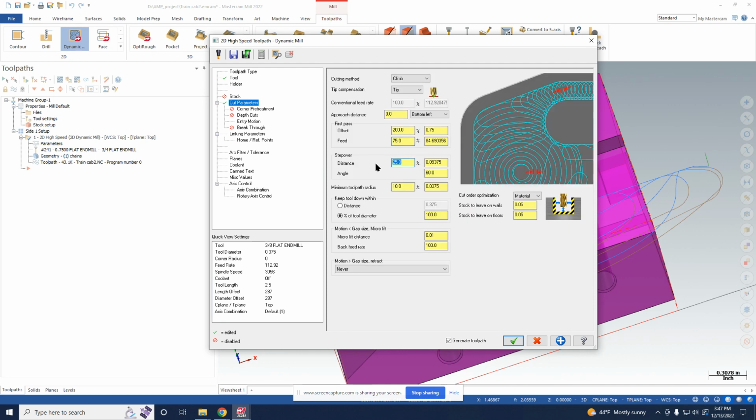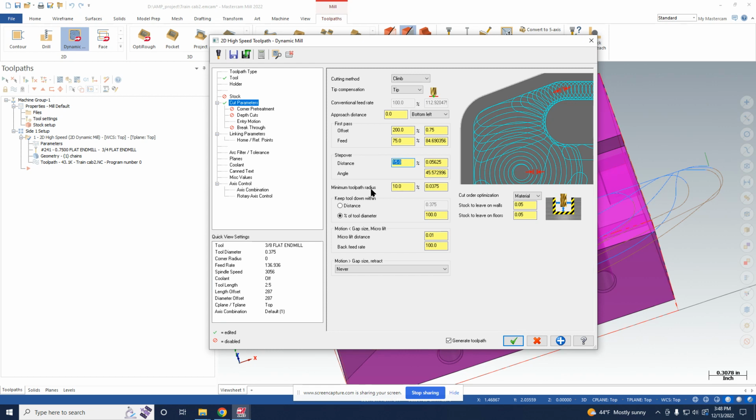And then step over. So that's how much it steps in the radial direction. So we want to actually keep this somewhat low because dynamic toolpaths, they take advantage of the chip thinning and they reduce chip load on the tool. So we want to actually keep the step over pretty small, and usually the step down is a lot larger value than traditional machining. So we want to keep the step over less than 25% of the tool diameter, like a general standard for that. We're going to keep it at 15%.